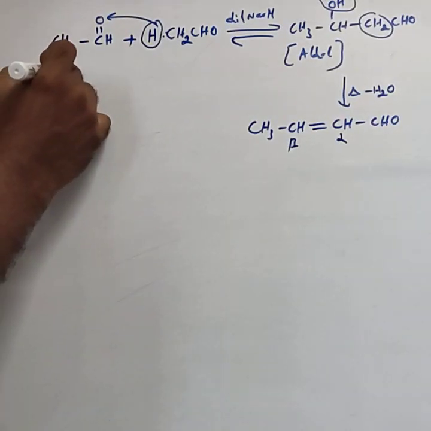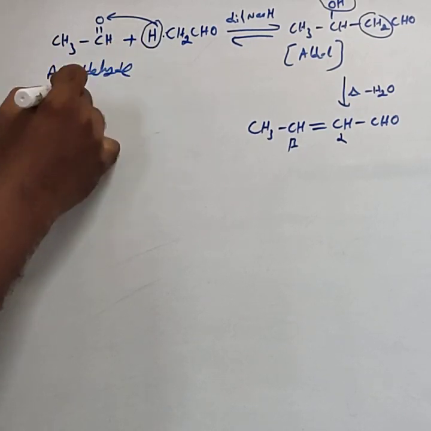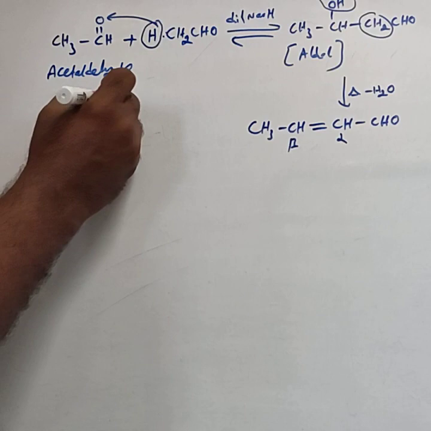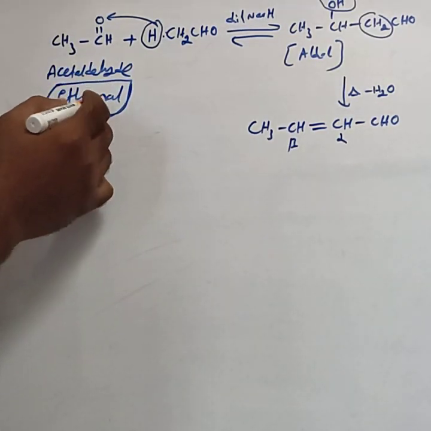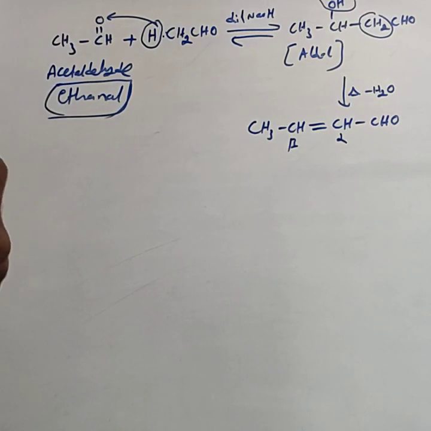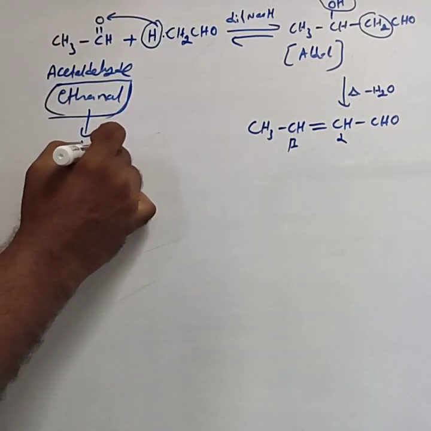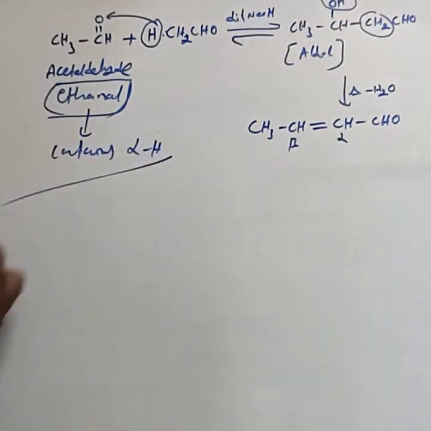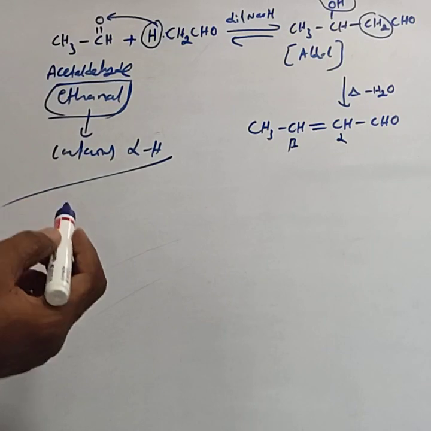This molecule is acetaldehyde. Acetaldehyde, the common name is ethanal. For 1 mark, they can ask why ethanal undergoes aldol condensation. Then you have to write that ethanal contains an alpha hydrogen atom. This is the answer. Why does acetaldehyde undergo aldol condensation?